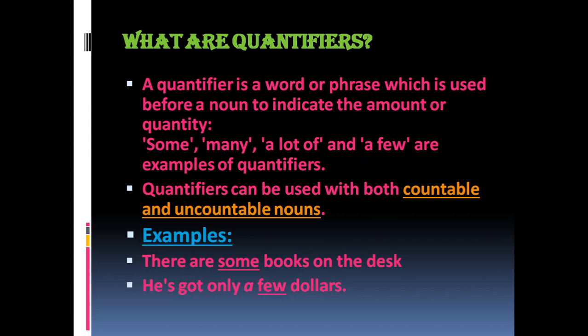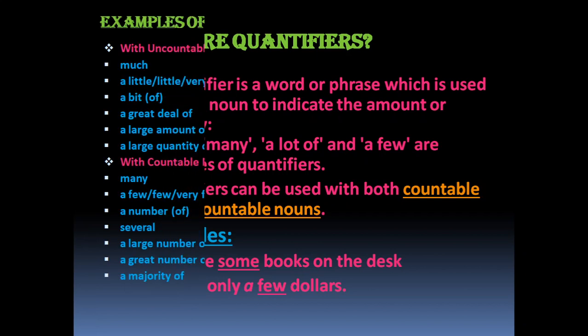Some, many, a lot of, and a few are examples of quantifiers. Quantifiers can be used with both countable and uncountable nouns. Example, there are some books on the desk. He's got only a few dollars. So these are the examples.